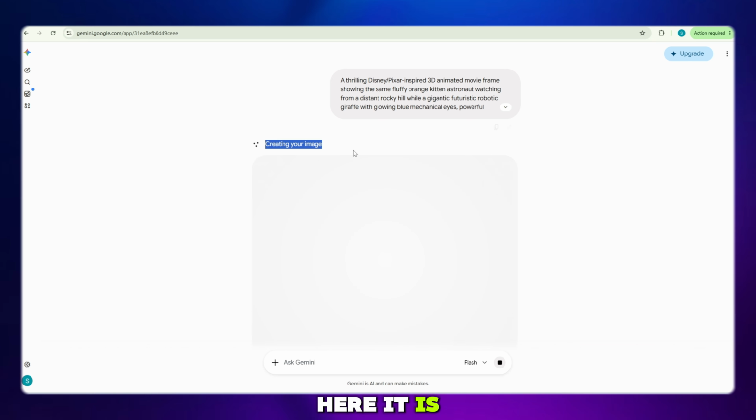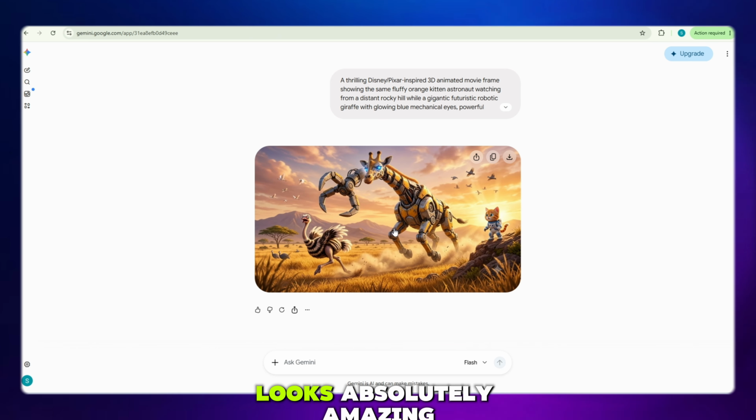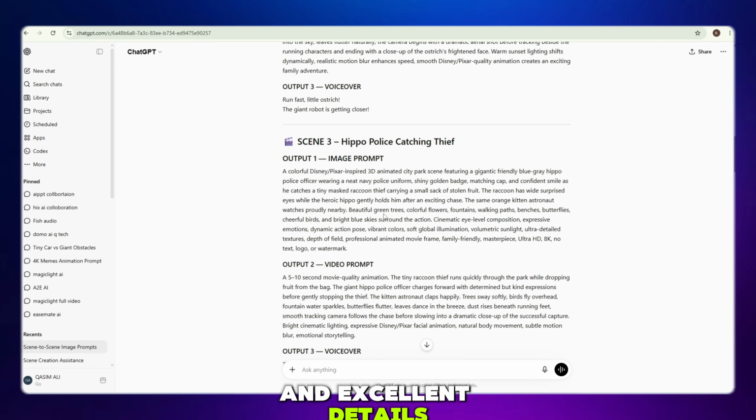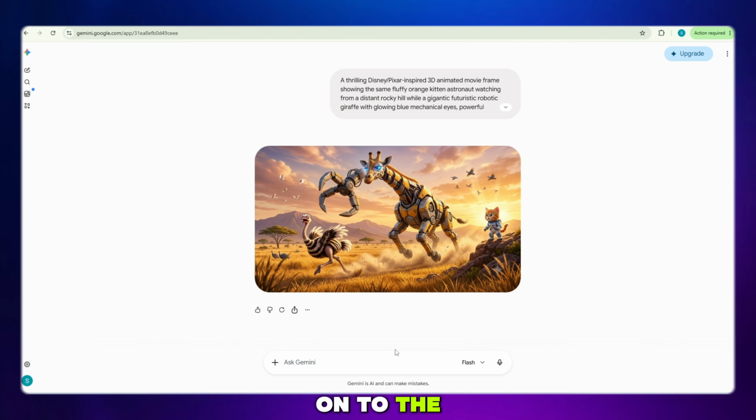And here it is. Wow! This result looks absolutely amazing. You can see how beautifully Gemini AI has created this dramatic 3D cartoon scene with rich colors and excellent details. Now let's move on to the third image.